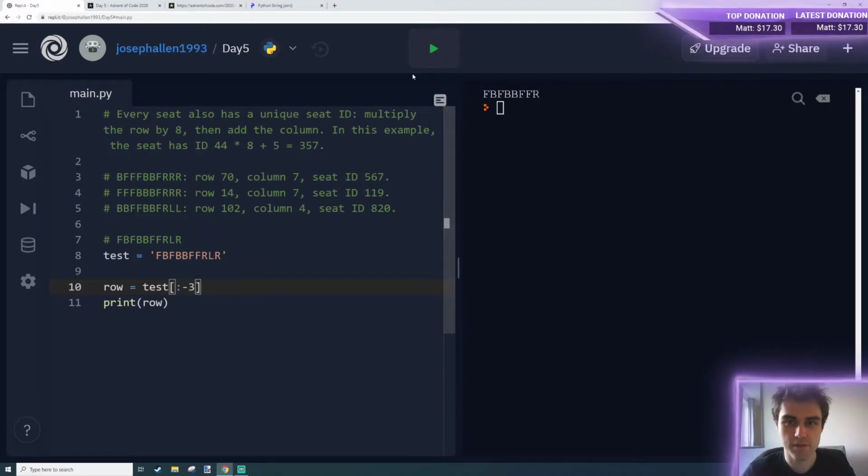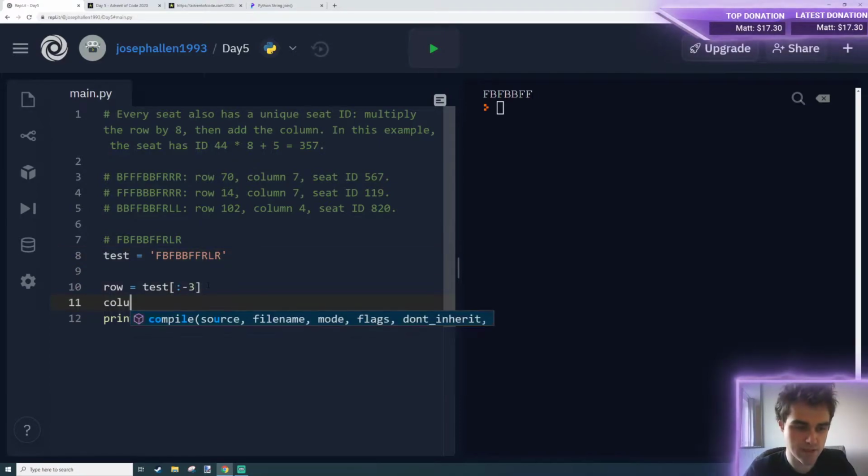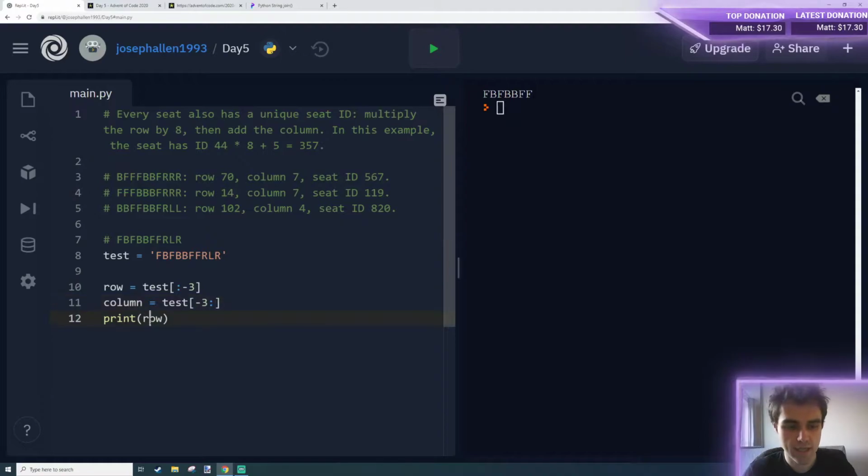So we want to count up to -3. What this will do is set the counter to be 3 positions from the end, to here, and it'll split that first half of the string. In the same light, we can get our column using test and counting up to -3. And that should give us our rows and columns.